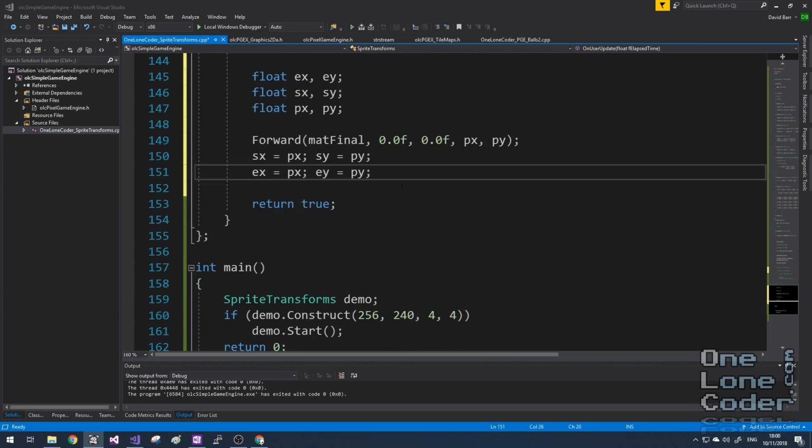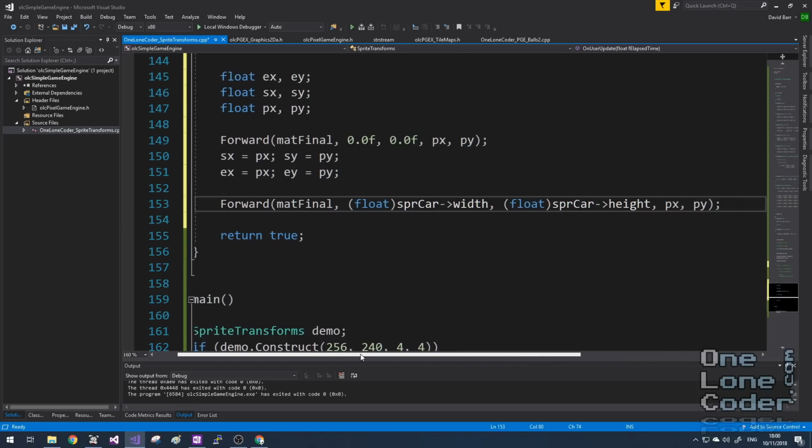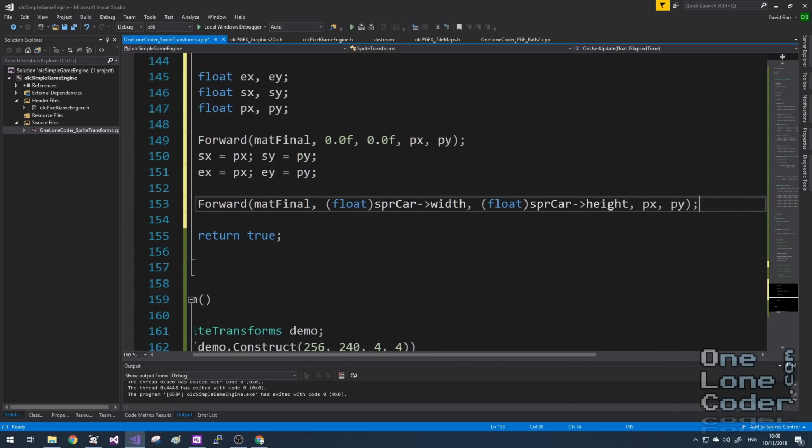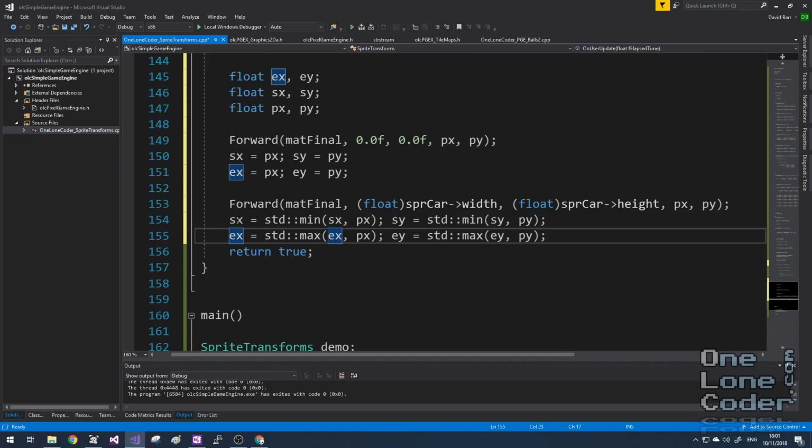I'm then going to send through, in the forward direction, the opposite corner of our sprite. So this is like the full bottom right location of the sprite, the width and the height. Again, this goes through the normal matrix. Now ultimately I want to traverse through the bounding box from the top left of the bounding box to the bottom right. So I want to sort my starting x and y positions, which I do here. So my starting x is always going to be the minimum of the point that we've just calculated, or the existing starting x location.